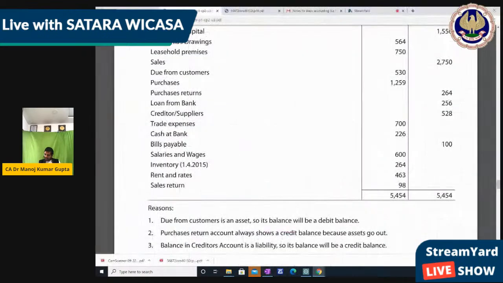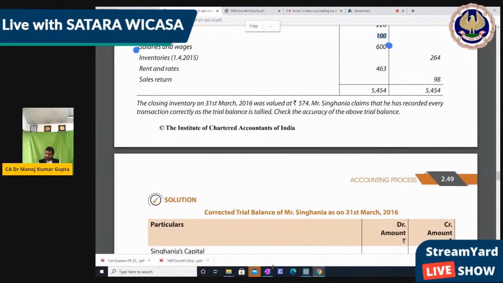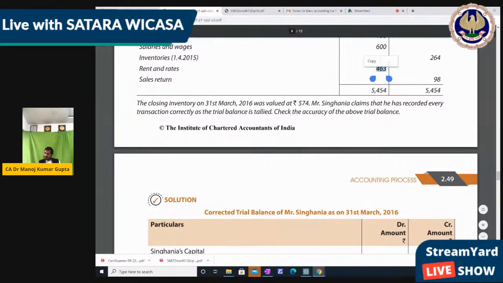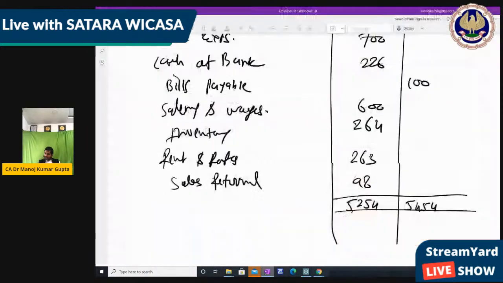Even after checking, we are reading the same figure. It's 463, rent and rates 463. So this is the mistake which may have happened. We are reading it as 263 every time, while it is 463. So it's 5454.